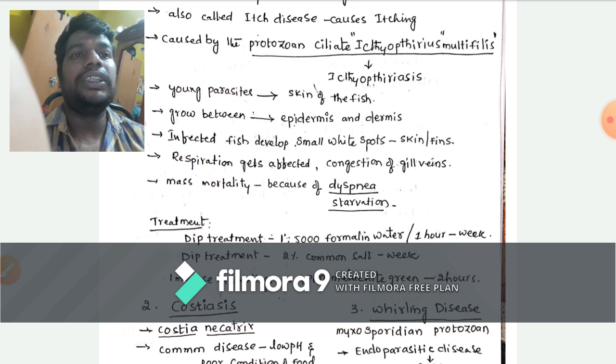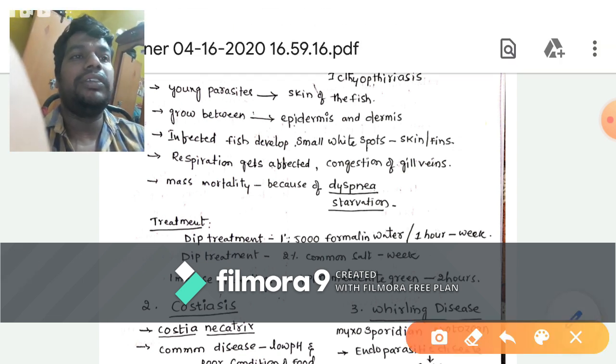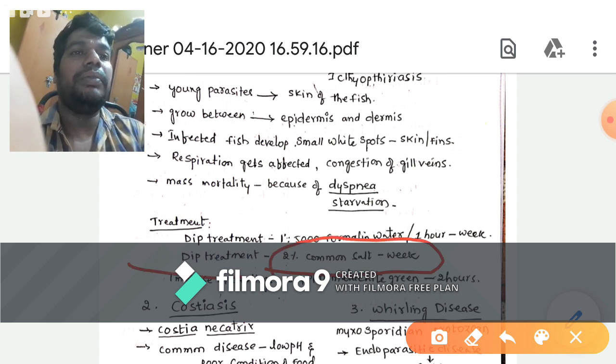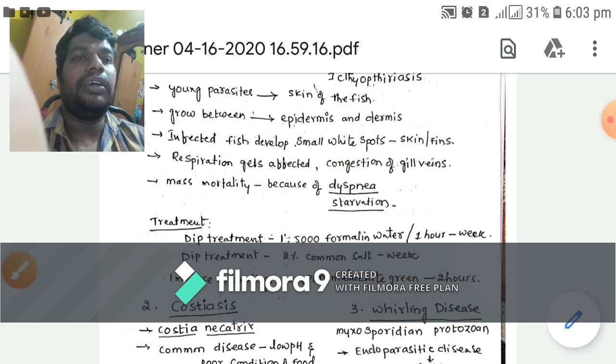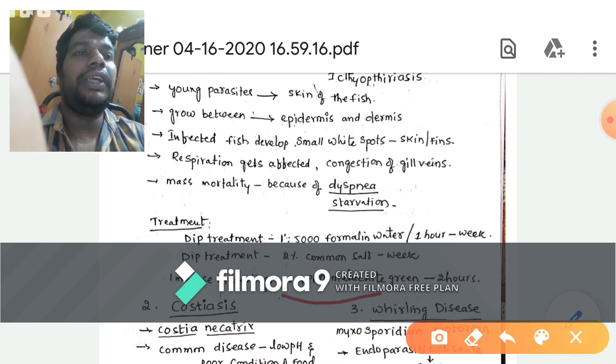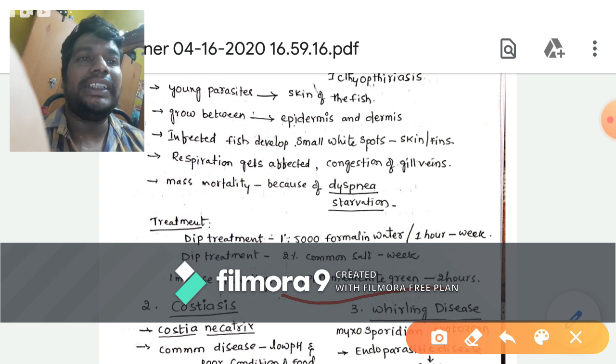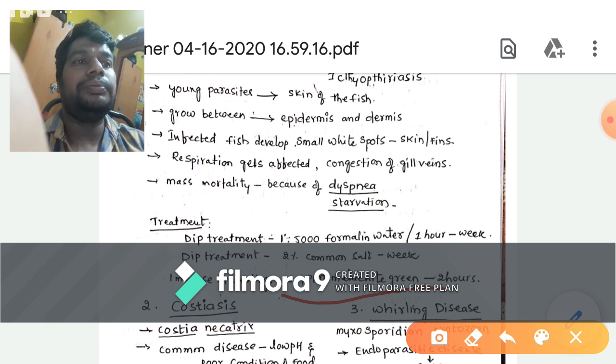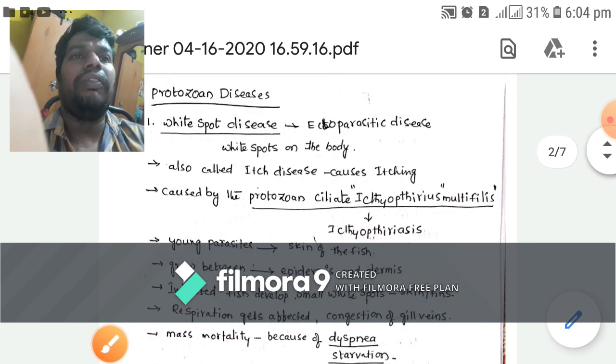Okay, another method is we have to take 2% common salt. Here also the fishes will be dipped into the 2% common salt for a week. And another one, when the fingerlings are affected by this disease, we have to take 0.4 ppm of malachite green and keep them in it for 2 hours. Okay, so that is about the white spot disease.